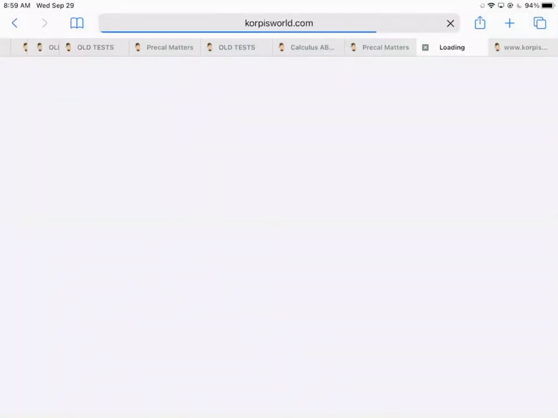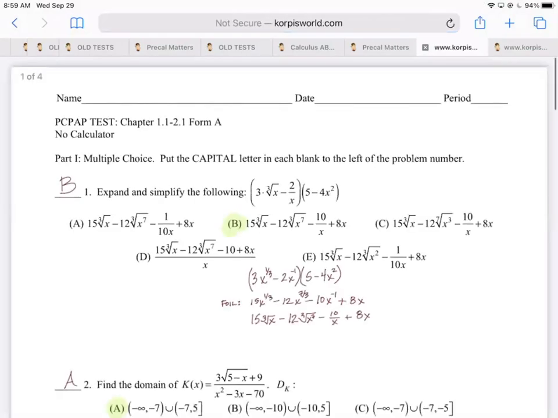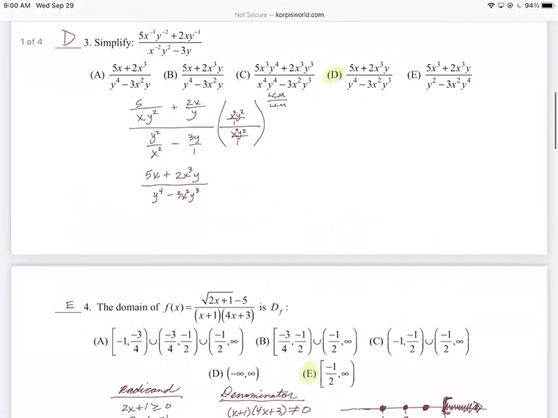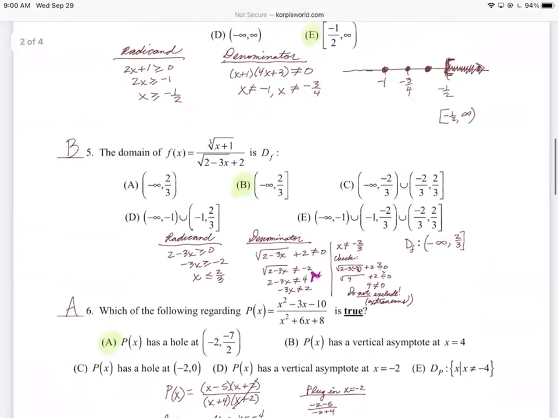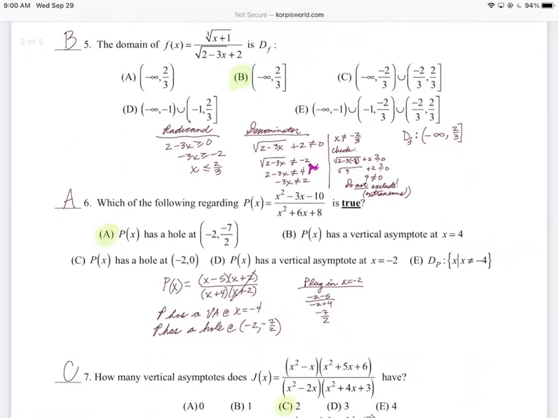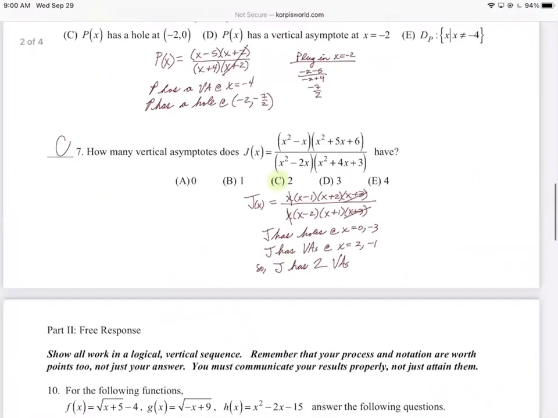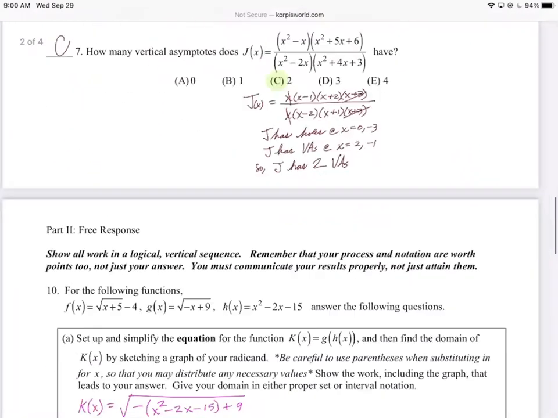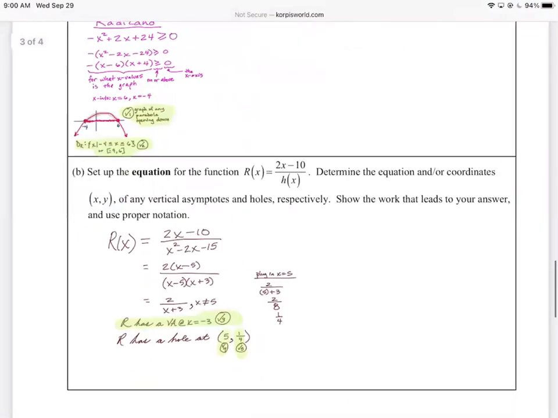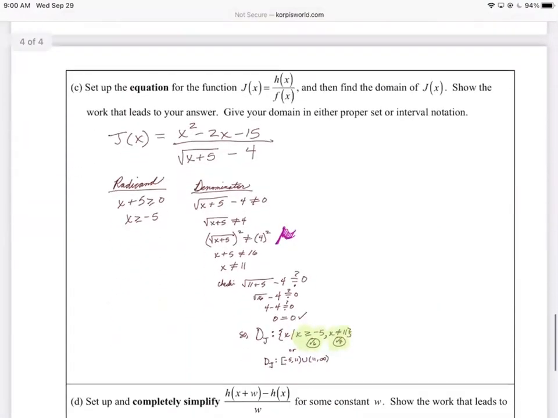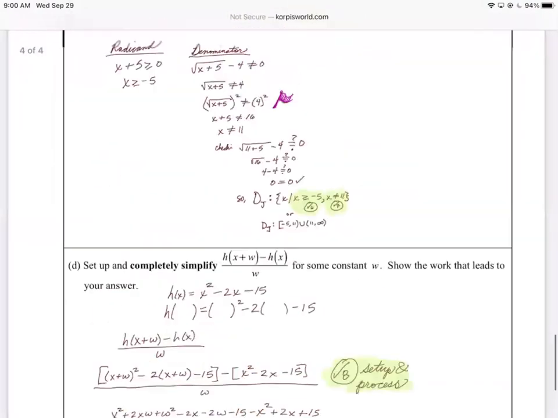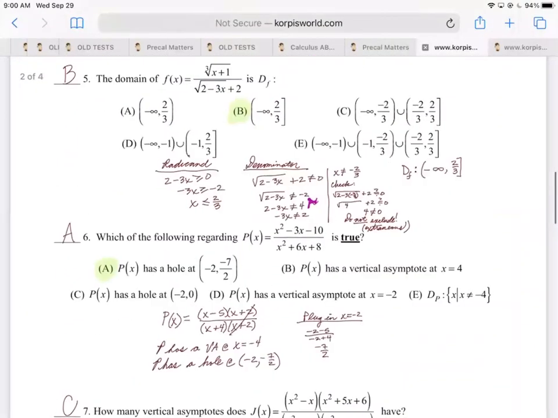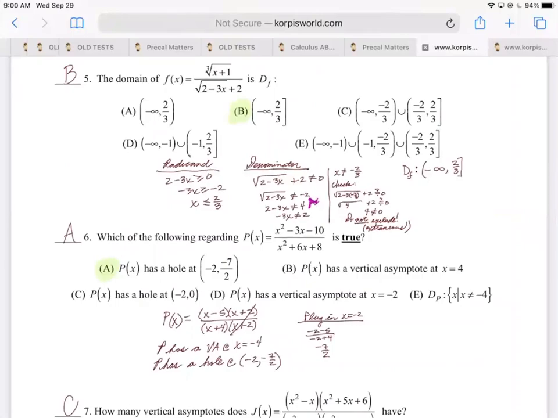This is the more recent of the two, right? And this one looks good so far. Yeah, so far so good. Now, number 6, okay? See how number 6 says which of the following is true, and it talks about a hole in vertical asymptote? You won't have that type of question on the test tomorrow, okay? I'll replace it with another domain question. But again, 7 multiple choice. And the free response looks good, right? So everything on this one also looks good except for question 6, right?